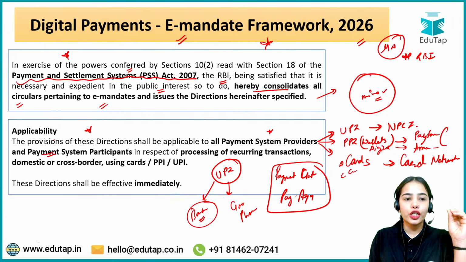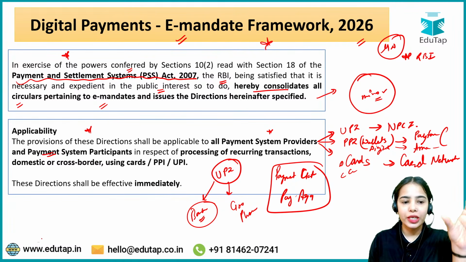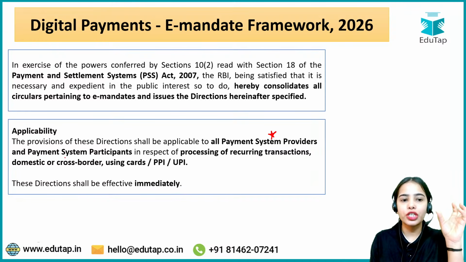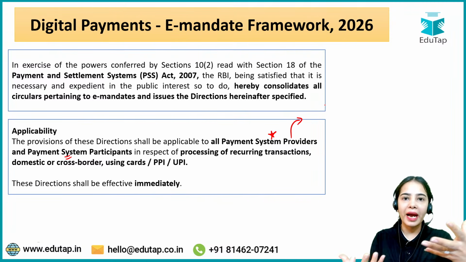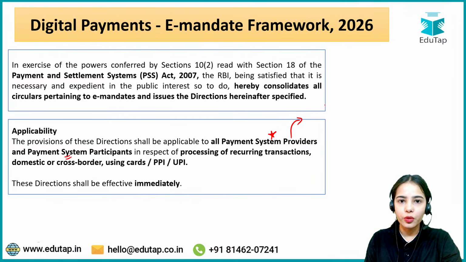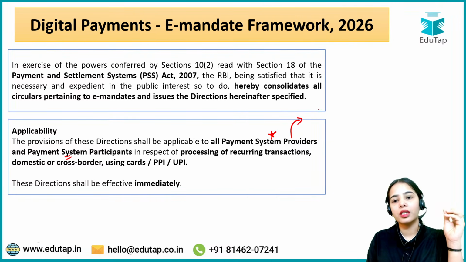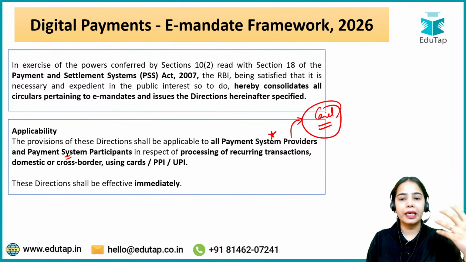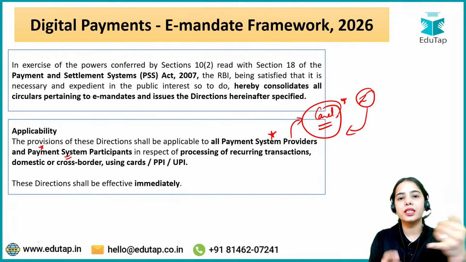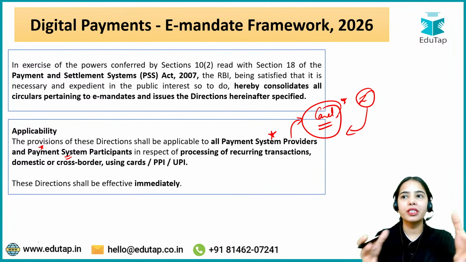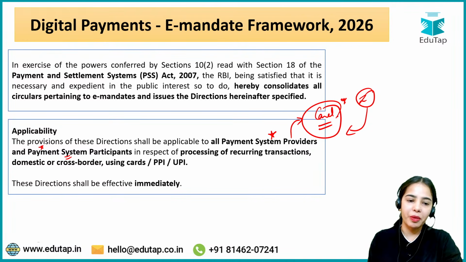This is the idea. I hope it is first of all clear which entities are the payment system providers and which entities are the payment system participants. Payment system providers are providing the payment system, like NPCI is providing UPI, and different non-bank entities are providing the digital wallets. There are also the card networks that are letting the card work. Okay, so they are providing the infrastructure for the card system to work. Payment system participants are the banks, Google Pay, PhonePe, the different payment applications, and also the payment aggregators and payment gateways.